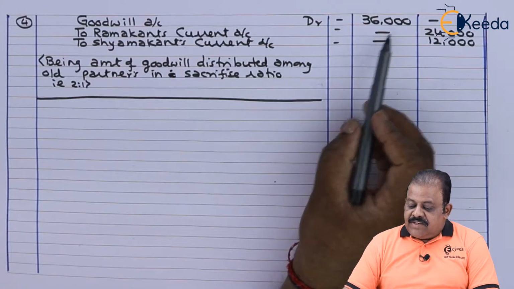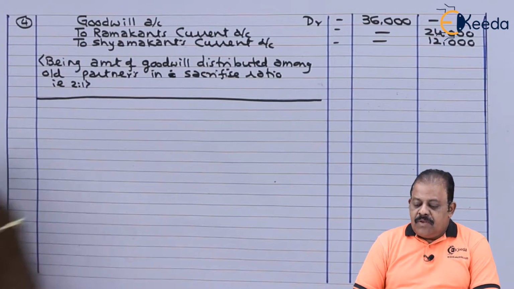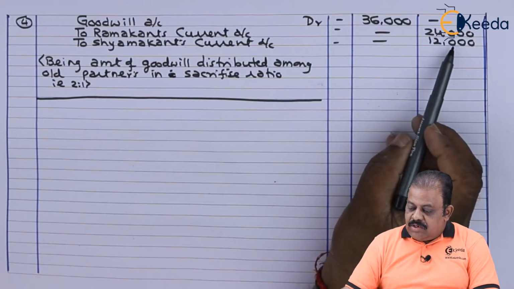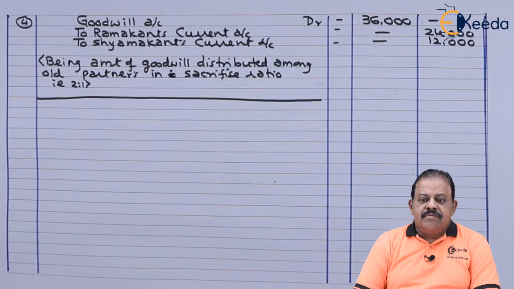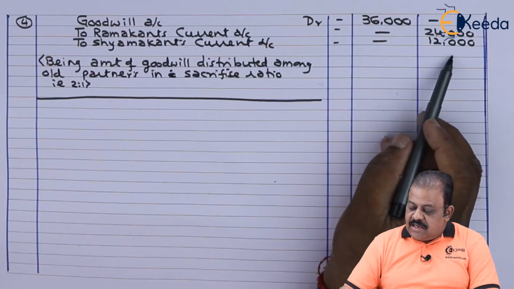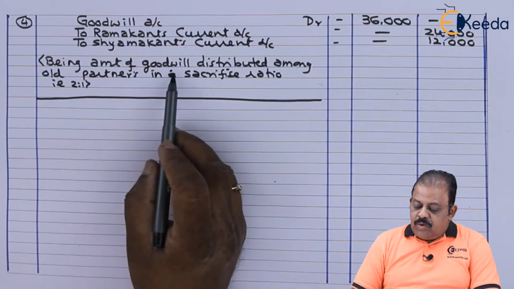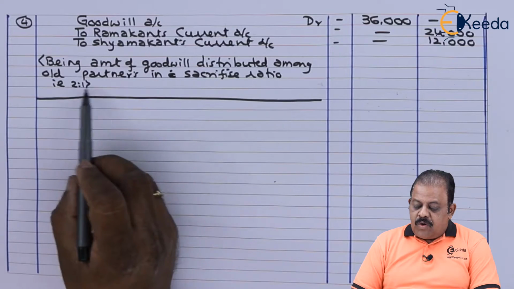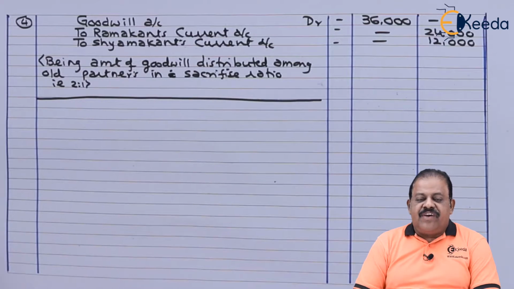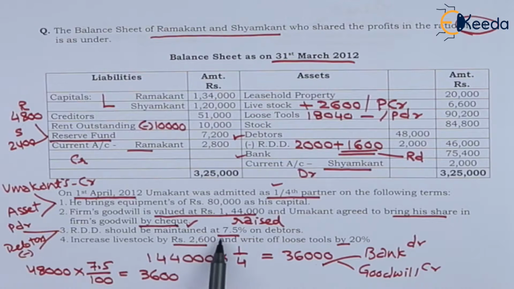Goodwill account debit 36,000 to Ramakant's current account 24,000, to Shamkant's current account 12,000. Being amount of goodwill distributed among old partners in sacrifice ratio, that is 2:1, which is same as their old ratio. RDD should be maintained at 7.5% on debtors.